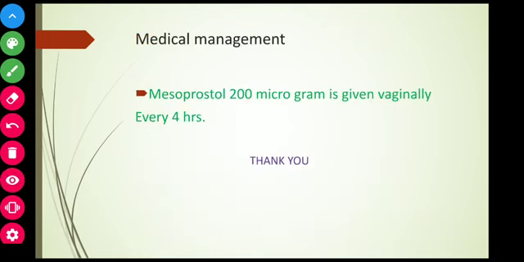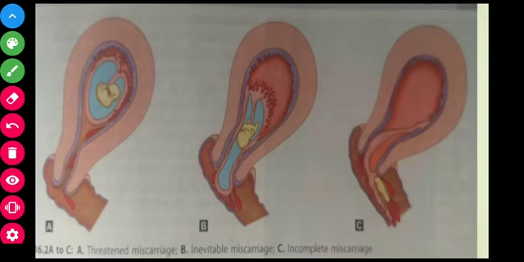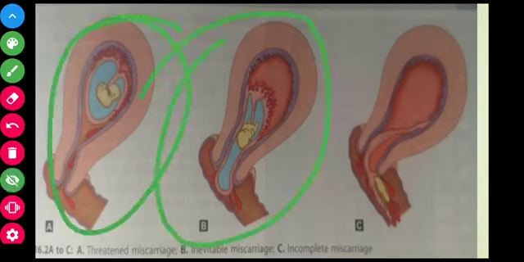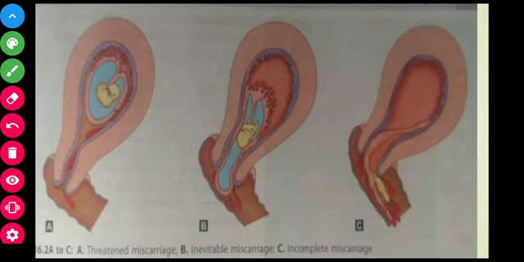Next, medical management. Here misoprostol should be given, that is 200 microgram given vaginally every 4 hours. This is a tablet misoprostol, 200 microgram. Complications will be less when comparing to medical methods. Next, as I said, this is threatened, this is inevitable, here is the incomplete abortion. If you have any kinds of doubt, you can message me.